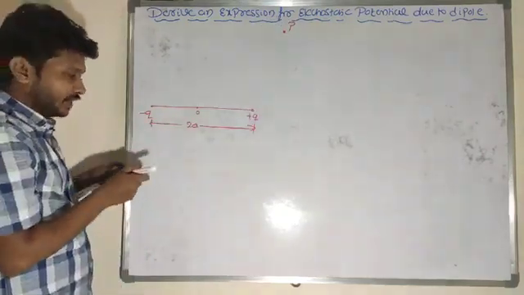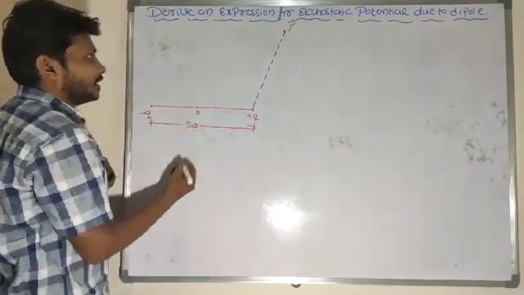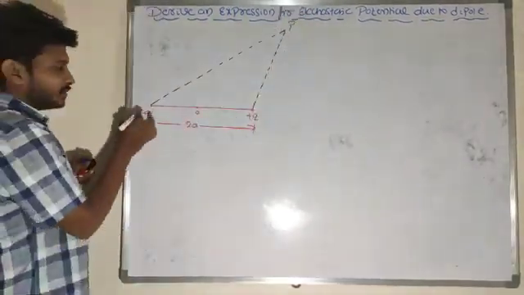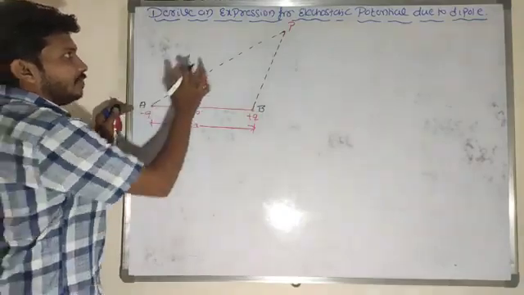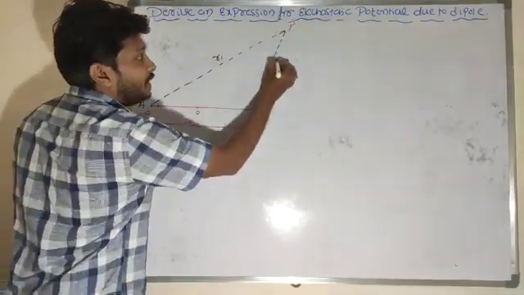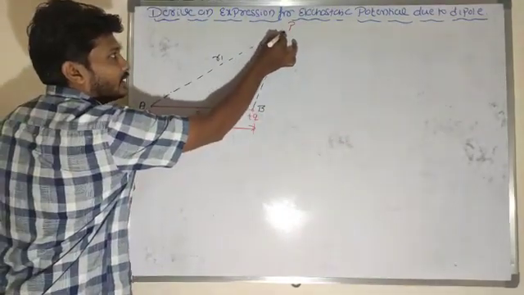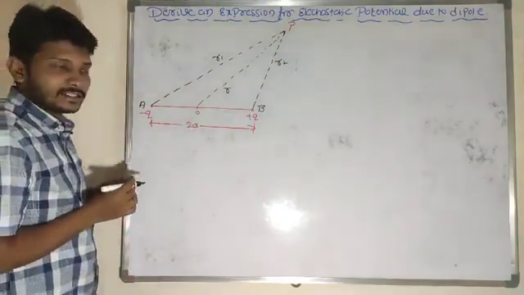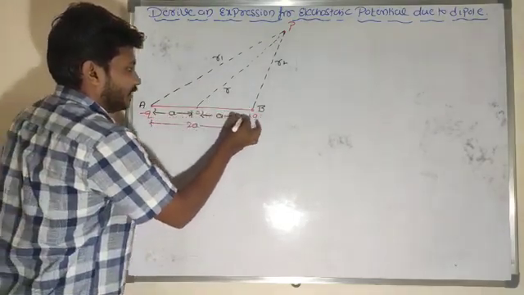This point P is at a certain distance from plus Q as well as from minus Q. Let this be point A and this be point B. The distance from A to P I will name R1, and the distance from B to P I will name R2. The distance from the center of the dipole to the point of observation I will name R. The total distance is 2a, so this distance is a and this is also a.